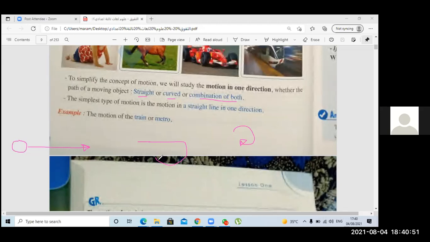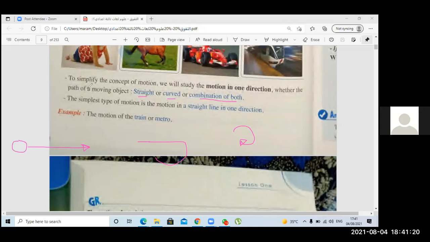Who can tell me the three ways of motion? Straight, curved, or combination of both. Excellent, Anas, excellent. Sarah, can you tell me? Straight, curved, or combination of both. Excellent, perfect. Thank you so much.